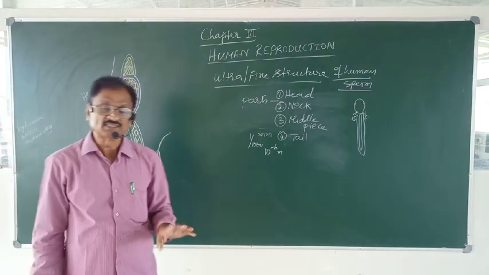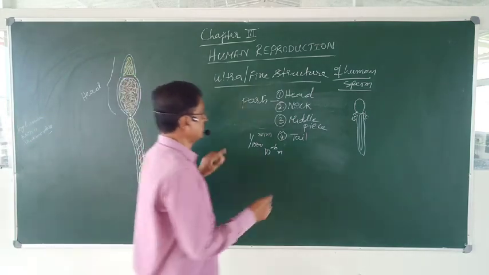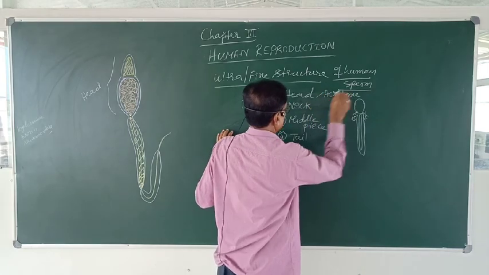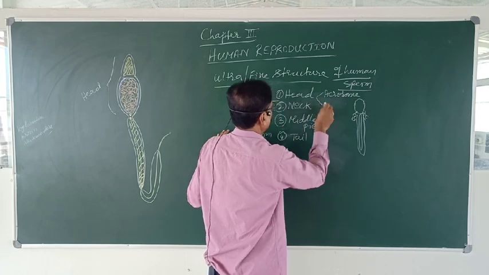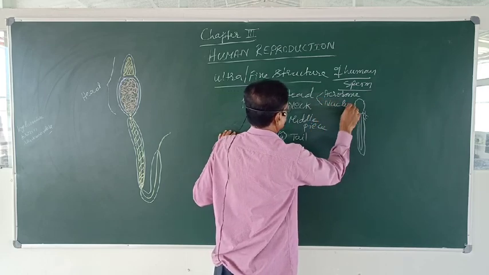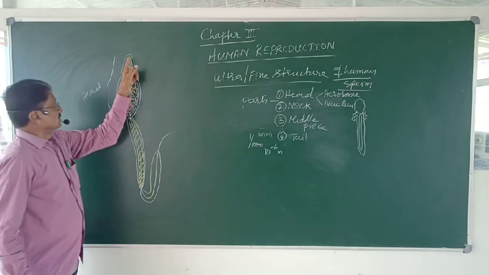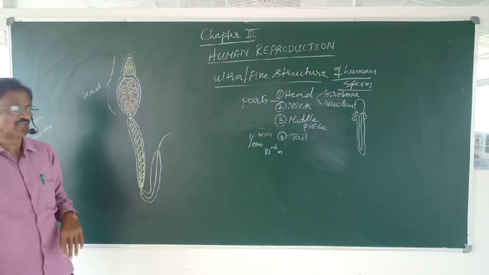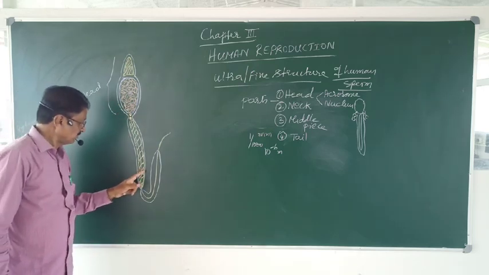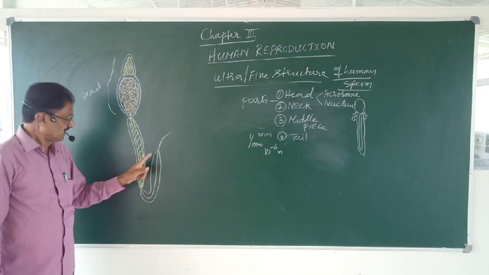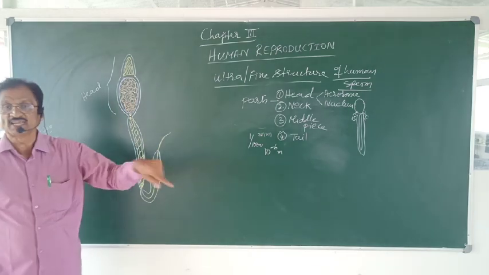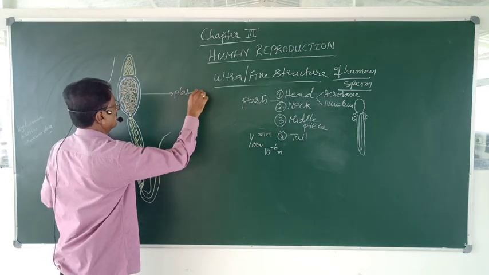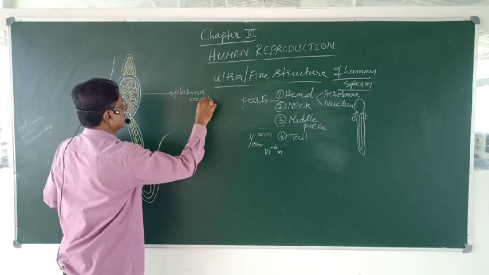What does the head consist of? Head consists of two parts. One is acrosome and another is the nucleus. So the head is all round surrounded by plasma membrane, which is continued even to the middle piece and even to the first part of the tail. This is the plasma membrane or cell membrane.